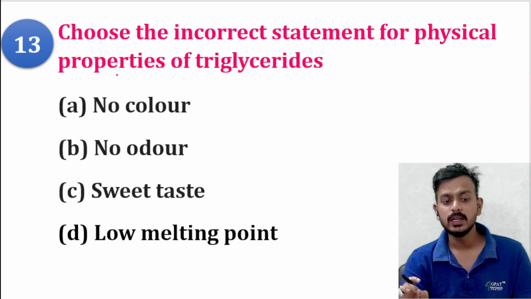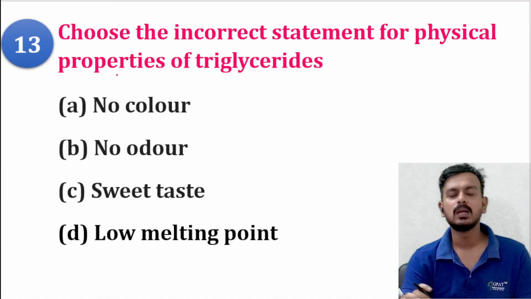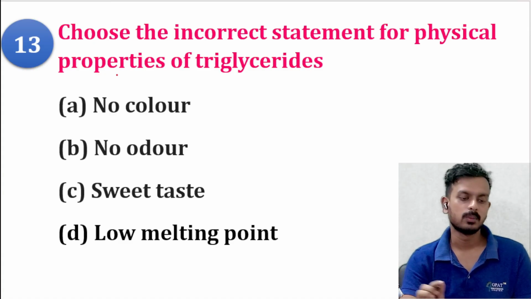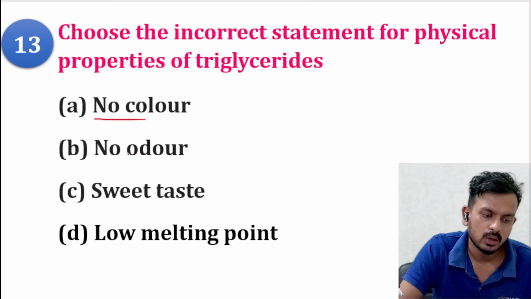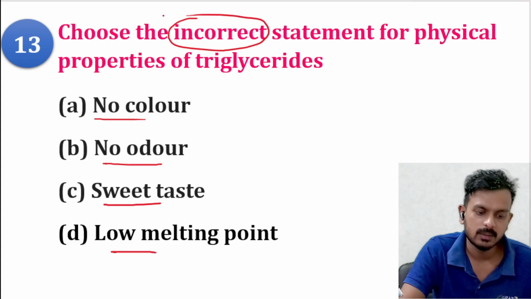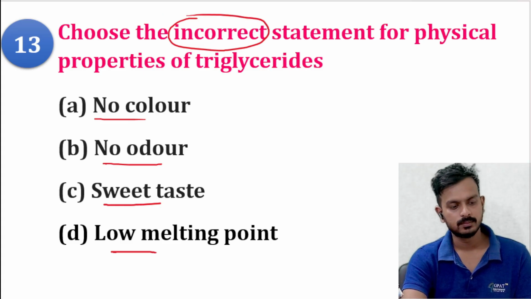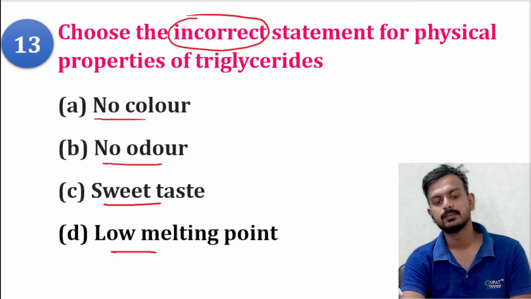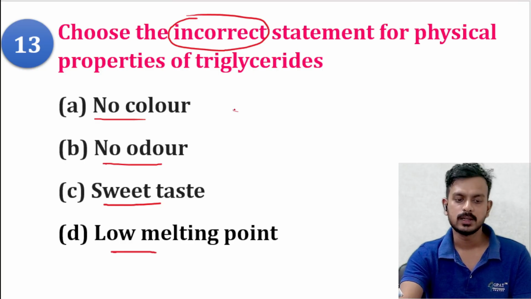Choose the incorrect statement for physical properties of triglyceride. No color, no odor, sweet taste, low melting point. You have to find the incorrect statement. No color, yes, correct.